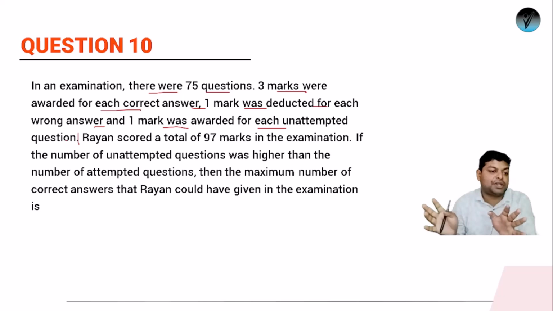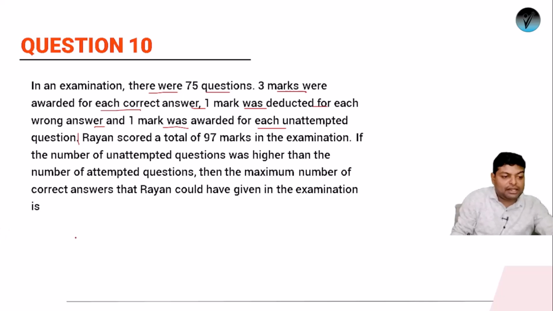If you have left the question unattempted, you'll be again getting 1 mark. But if you have attempted a wrong question, ठीक है, अगर आपने wrong answer दिया है, then 1 mark will be deducted. तो अगर मान लो, total number of questions will be, some of them will be unattempted, some of them will be correct and some of them will be wrong. Unattempted, correct and wrong, and the total number of questions should be what? It should be 75.